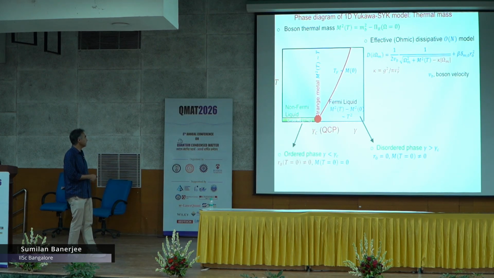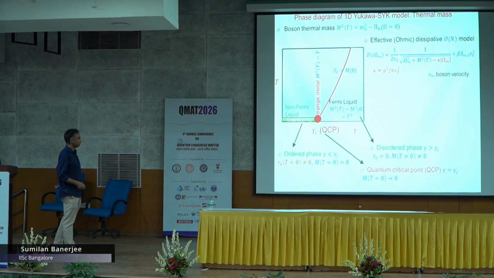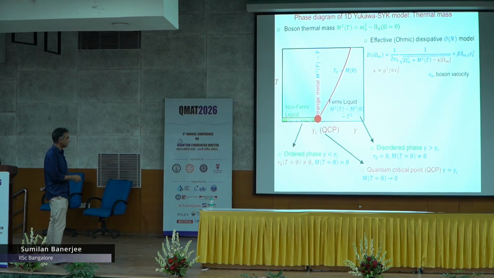On the left hand side, at finite temperature, you have some kind of a non-Fermi liquid state, but we are not going to look at this in much detail. What we are going to look at is this quantum critical point where the zero temperature mass vanishes, approaching from this side. At the quantum critical point the mass vanishes at zero temperature, but m square behaves like linear T.